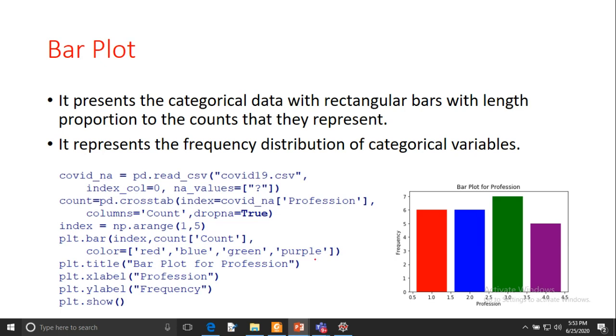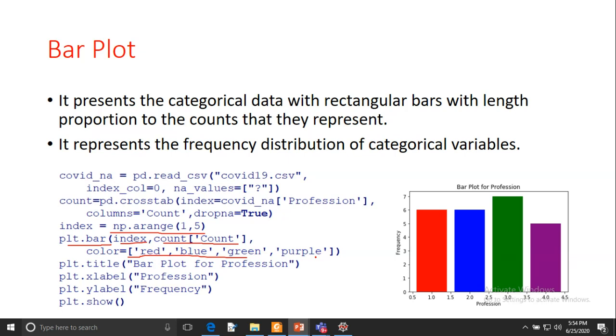And here I am creating an array, np.arange, passing 1,5, and then I am using plt.bar. This is the bar plot. I pass the index and count columns, and I set the colors red, blue, green, purple.